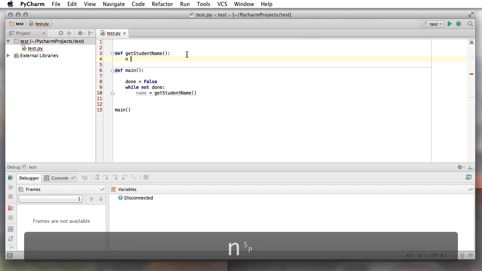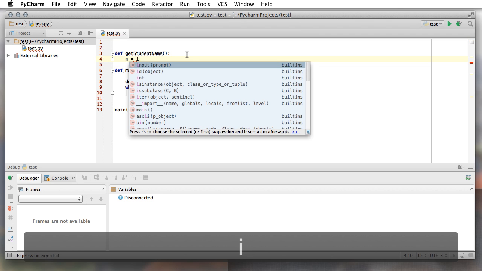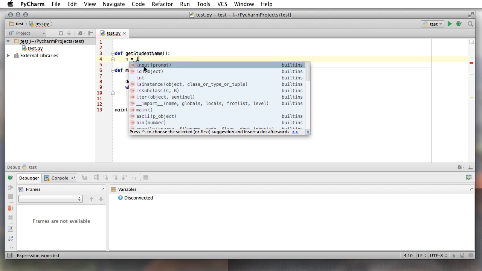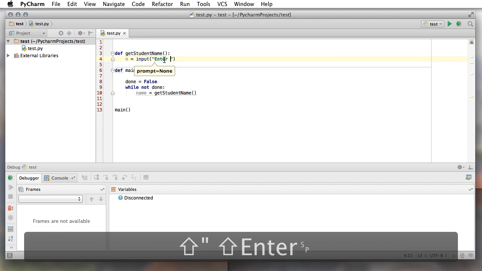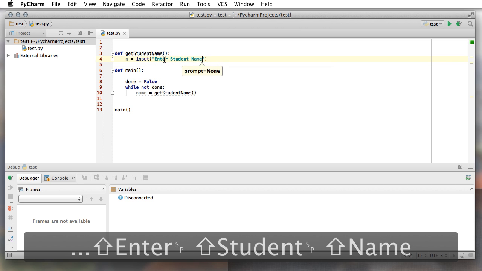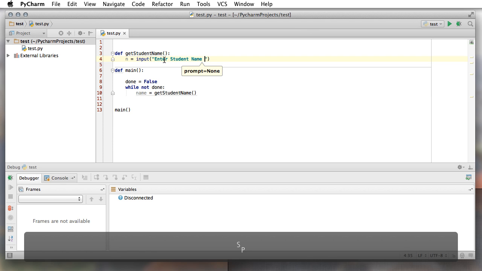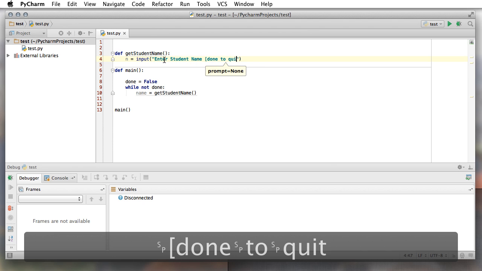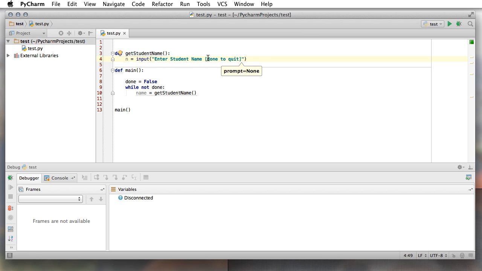So I'll type in n is equal to, I know that it's input, but I'm really not sure maybe of the syntax, so I'll type in I for input, and there it is. It gives me the syntax, input prompt. Double click. The prompt is going to be enter student name, right? Enter the student name, and let's send a message that says done to quit. All right, so that lets us know that we need to enter the word done.